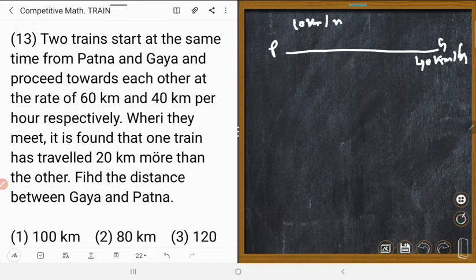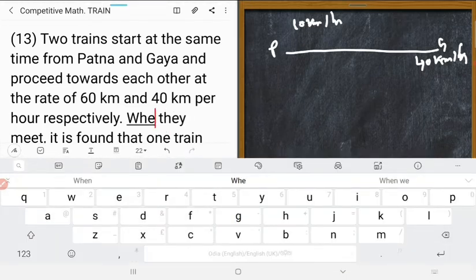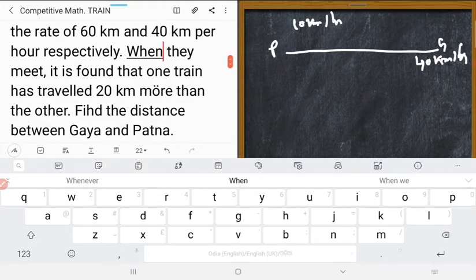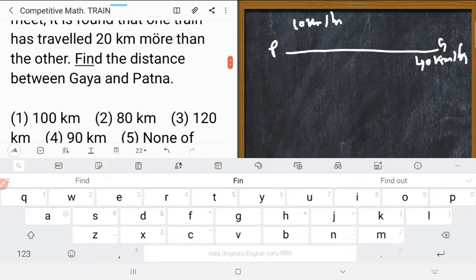When they meet, it is found that one train has travelled 20 km more than the other. Find the distance between Goya and Patna.